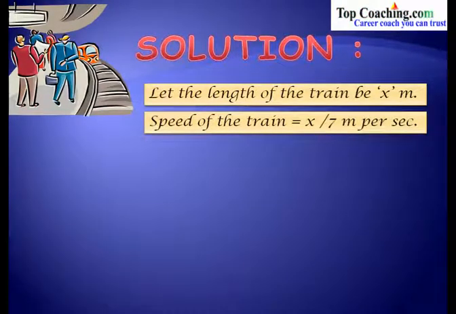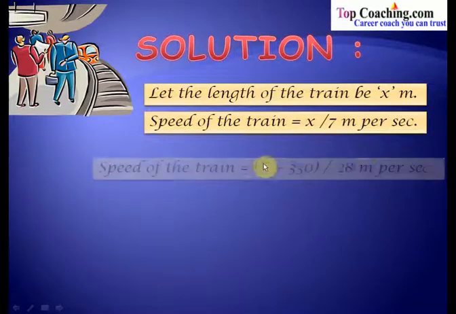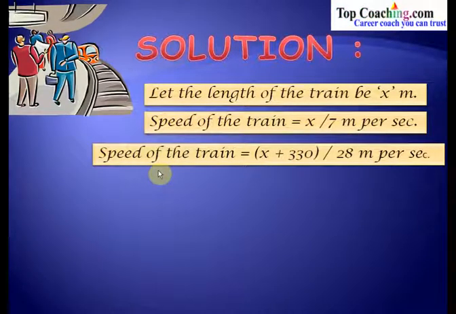Now in the first case, the train passes a man in 7 seconds. So the speed of the train would be L by 7, where L is the length of the train. Here we have assumed it to be x. So the speed of the train is equal to x divided by 7 meters per second. Similarly, the train passes a platform which is 330 meters in 28 seconds. So the effective length would be x, that is the length of the train, plus 330, divided by 28 meters per second. So this is the speed of the train in the first case and this is the speed of the train in the second case, but both are the same because they represent the speed of the train, which remains constant.